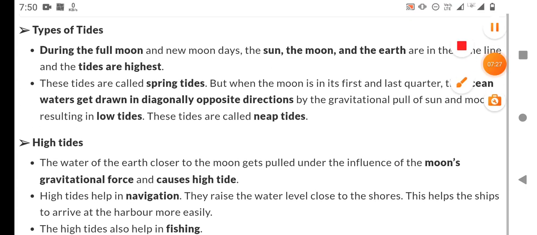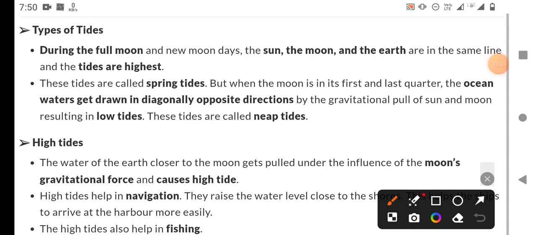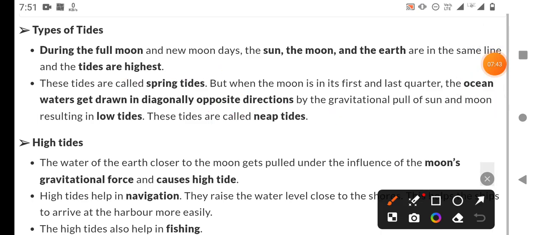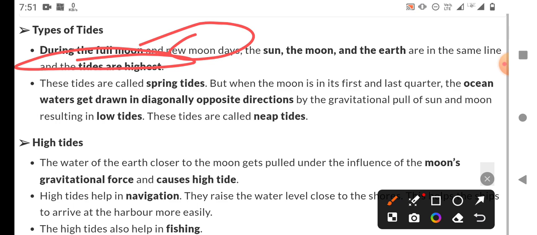And types of tides: there are two types of tides, high tides and low tides. We will also see spring tides and neap tides. During the full moon and new moon days, the sun, moon and earth are in the same line, in a syzygy, and the tides are highest at that moment, like during Makar Sankranti.